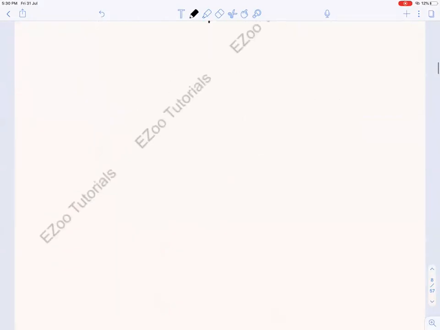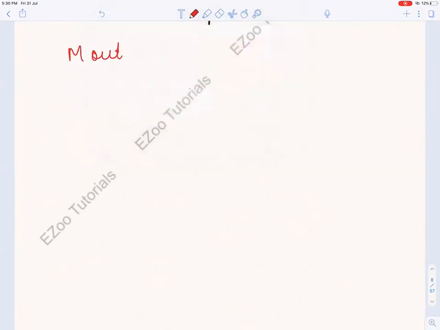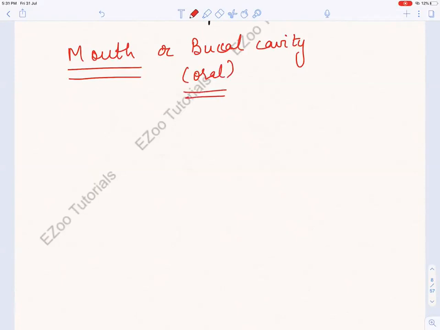So now let us start with mouth. So mouth, or what we can say, buccal cavity or oral cavity. So these are the words given to mouth.